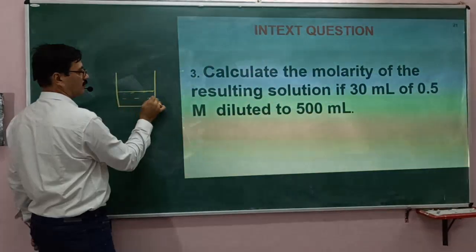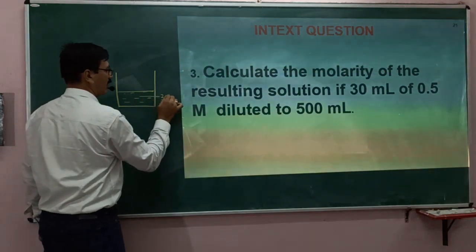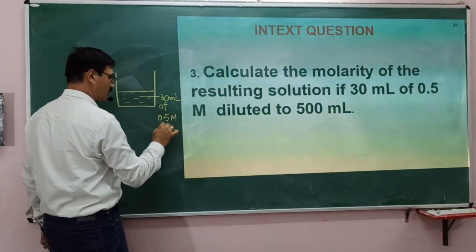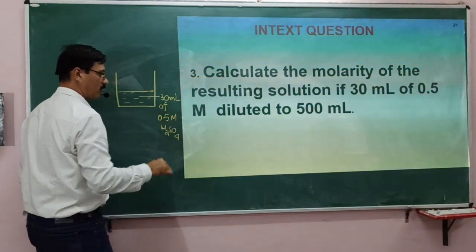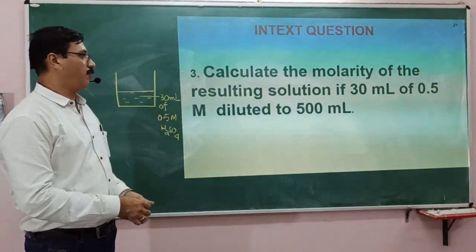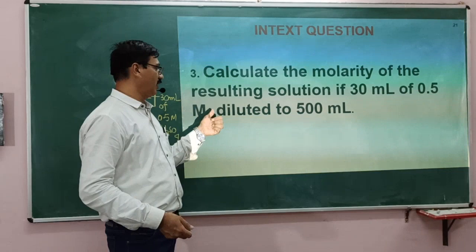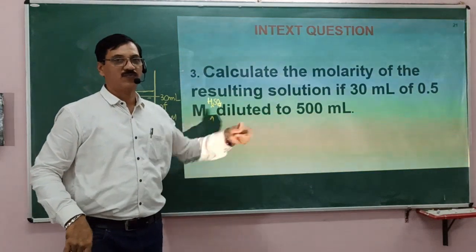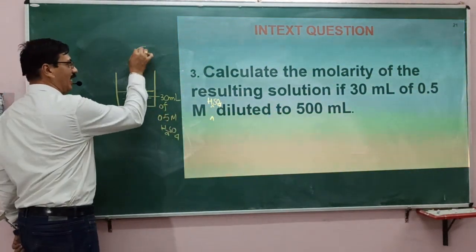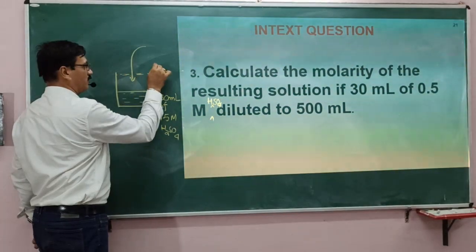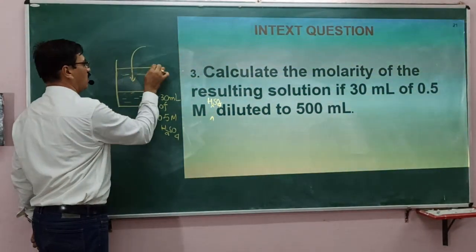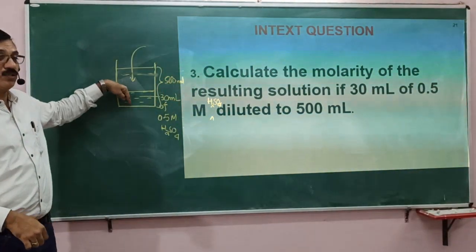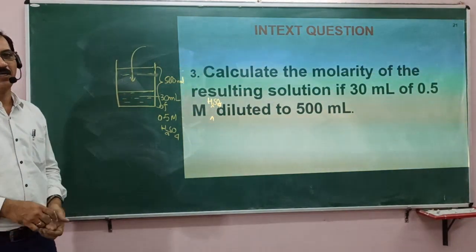So here, 30 ml of 0.5 M H2SO4 is there. So you have 30 ml of 0.5 M H2SO4, diluted to 500 ml. Now we have added water to this so that you have made it into 500 ml. So totally it is 500 ml. Now you have to find out the concentration of the H2SO4 in 500 ml.